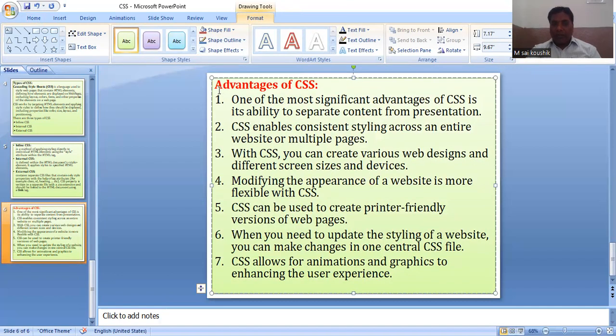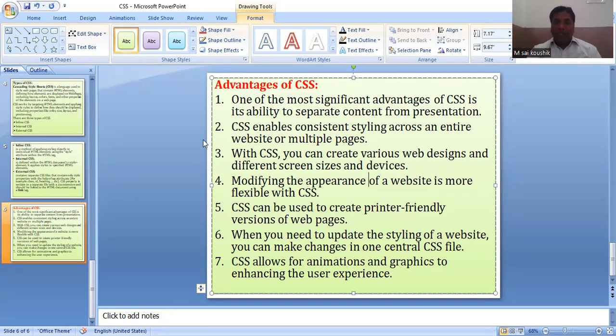In the first merit, one of the most significant advantages of CSS is its ability to separate content from presentation. Separate content. In the particular web page, you simply separate the content. What is the numerical content? What is the diagrammatical content? What is the pictographical content? What is the text content? Everything will be separated by CSS. You can include a number of formats, but you simply separate them by the CSS.